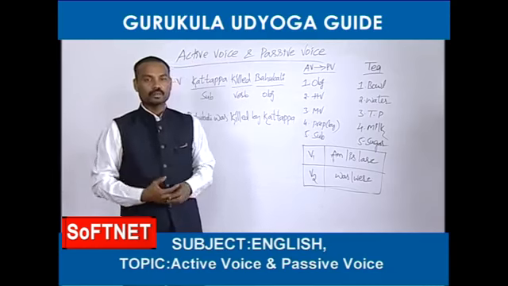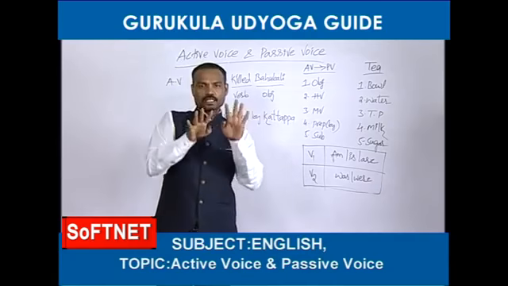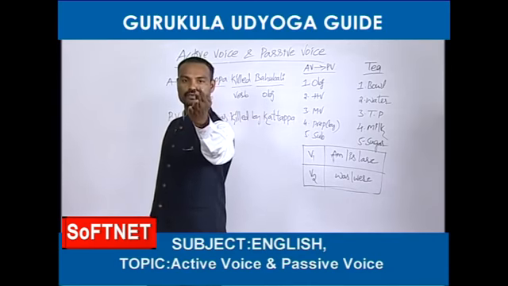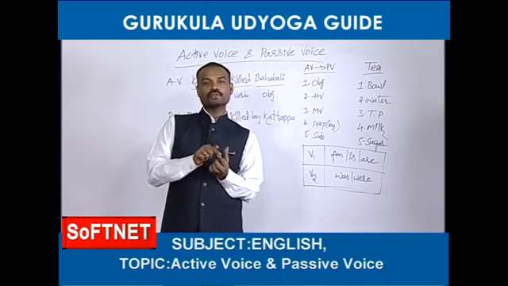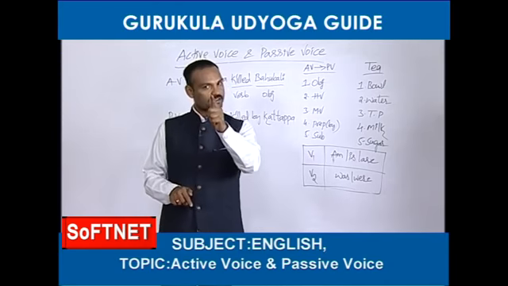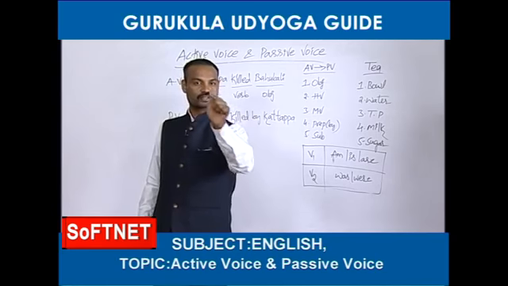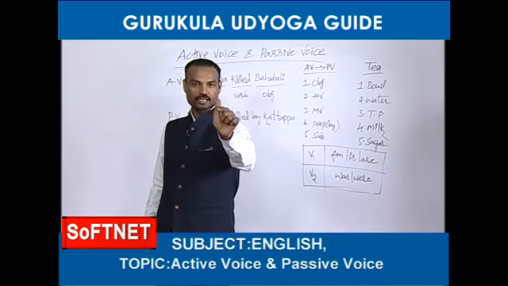Very simple, you can remember. In present tense there are 4 tenses, in past tense there are 4 tenses, in future tense there are 4 tenses. In present tense, what is the fourth one? Present perfect continuous. That's great. In past tense, what is the fourth one? Past perfect continuous. That's nice. That one also cannot be changed.